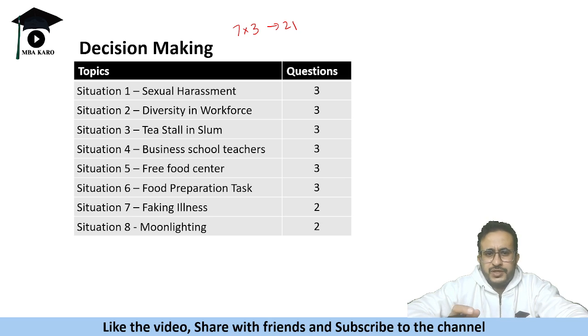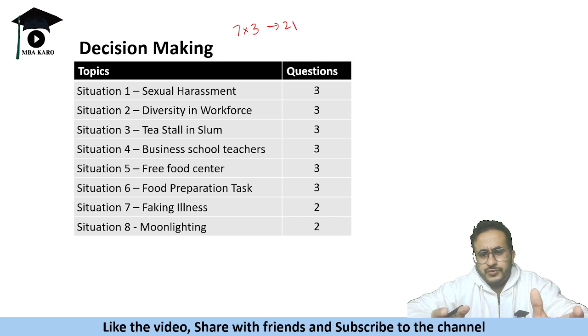Okay, so they will give you some case that something has happened. It could be some business related issue, it could be some ethical issue, it could be some public policy related issue, some government needs to do something, or it could be some strategy based issue. There are kingdoms fighting, all those kinds of things.